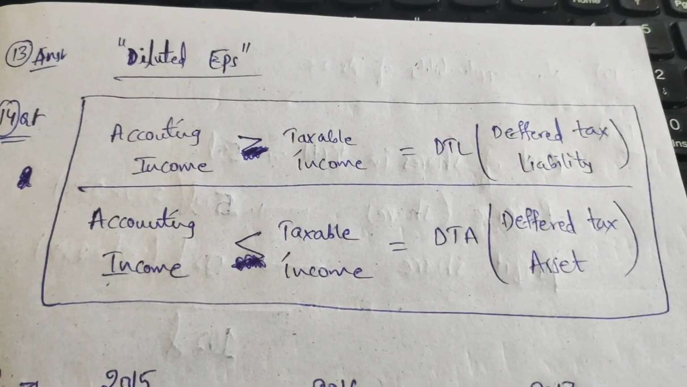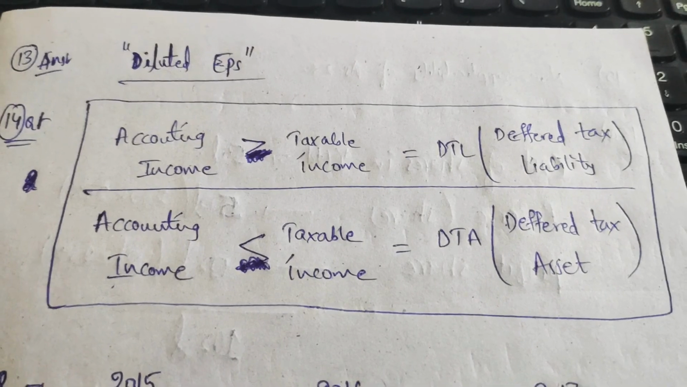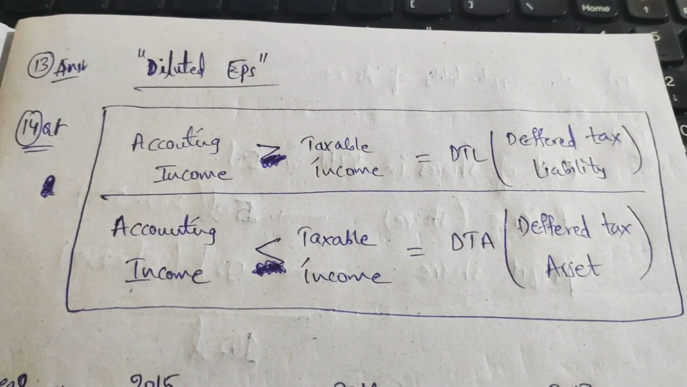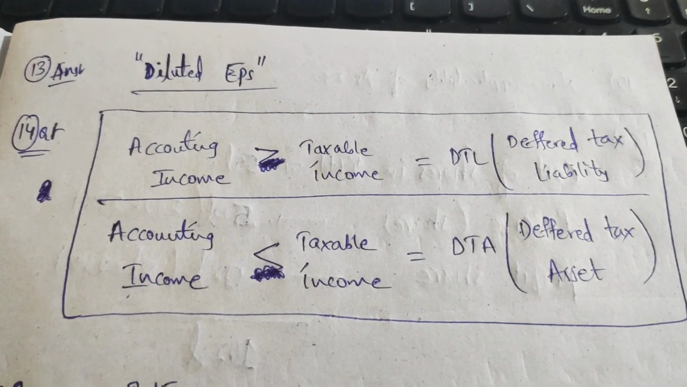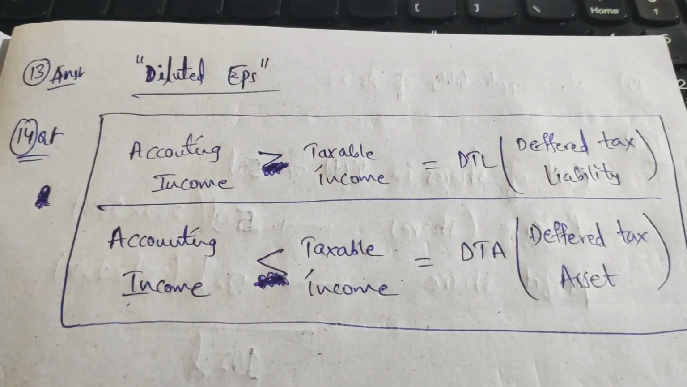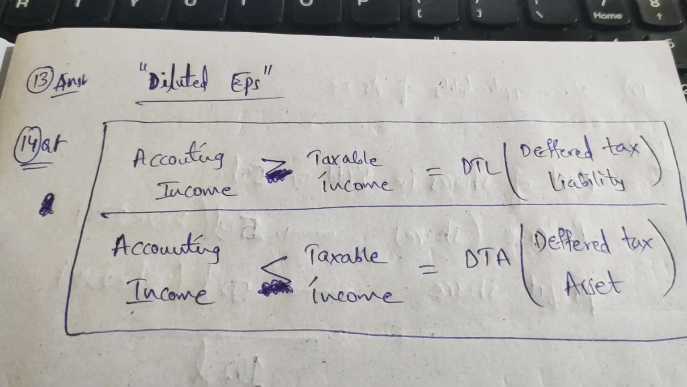Friends, understand this table. When the accounting income is greater than the taxable income, there is a need to create a deferred tax liability. Why is there a need to create the deferred tax liability? I will explain the logic there.